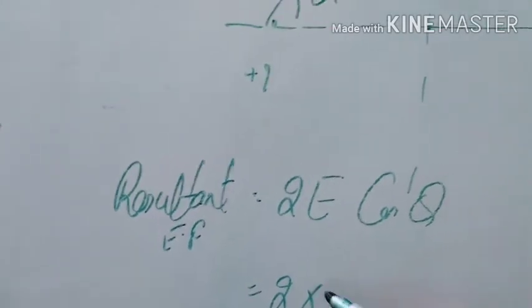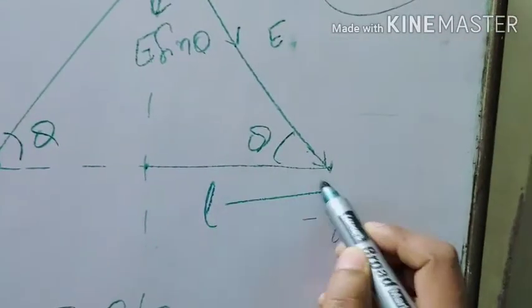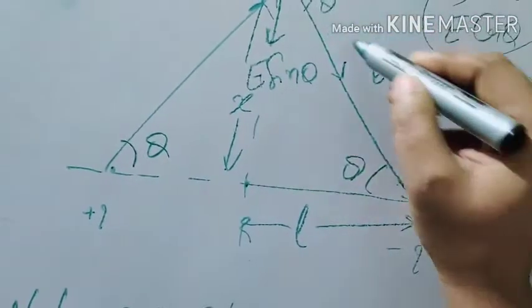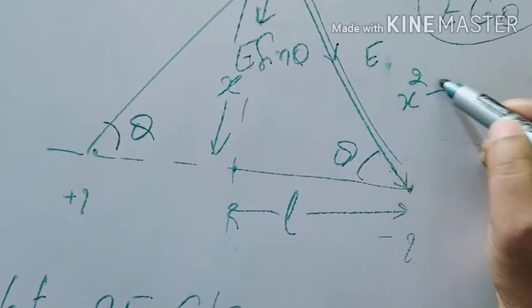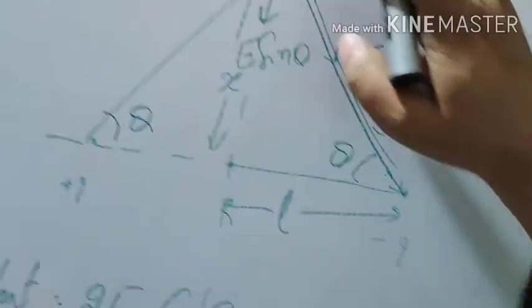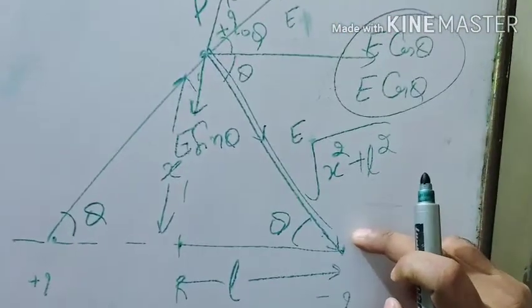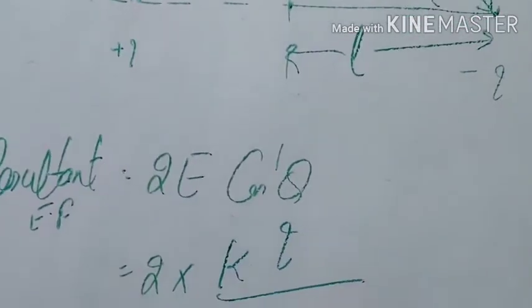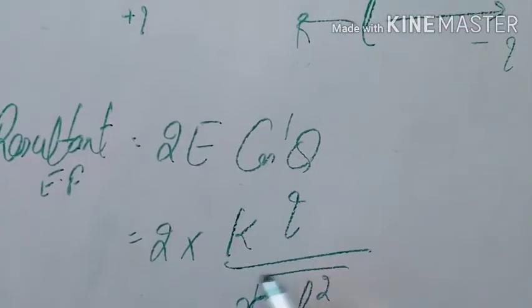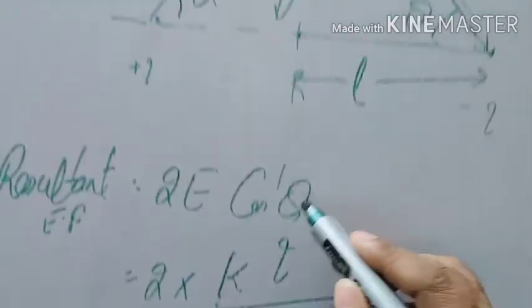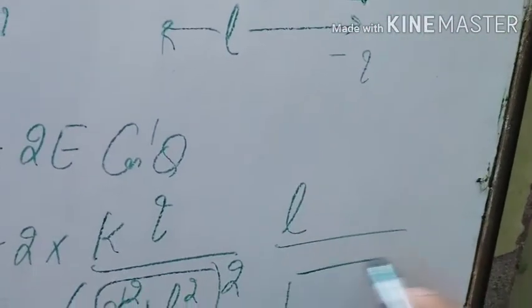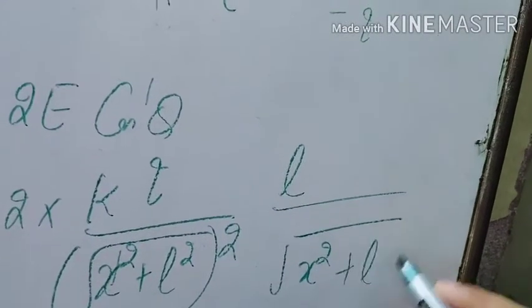Okay, find out the value of electric field. This is L, this is X. So what will be the distance? Square root of X square plus L square. So E is Q upon (square root of X square plus L square) whole square. Also cos theta is base upon hypotenuse, L upon square root of X square plus L square.